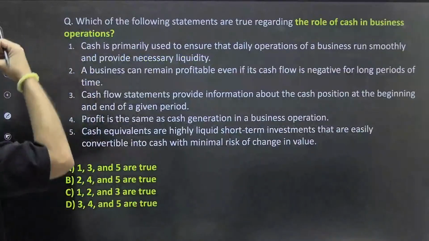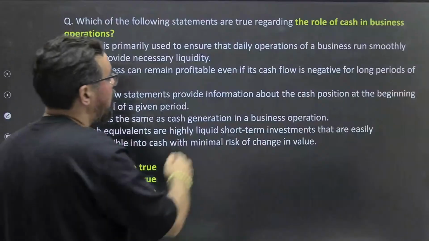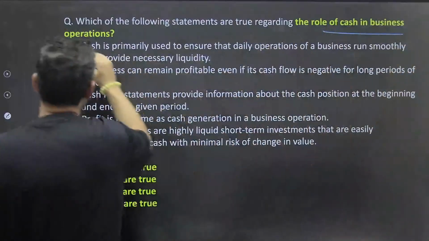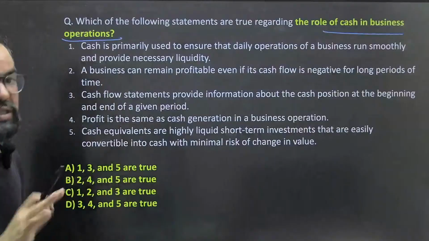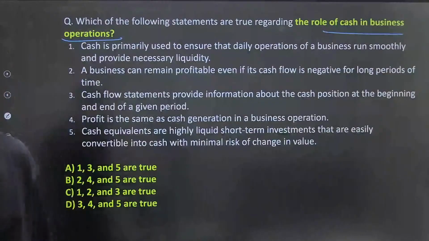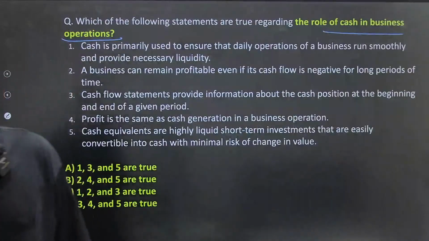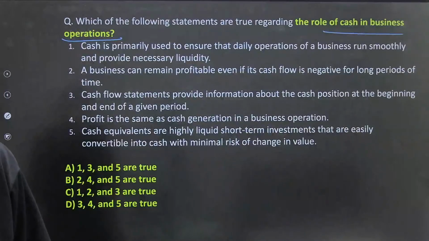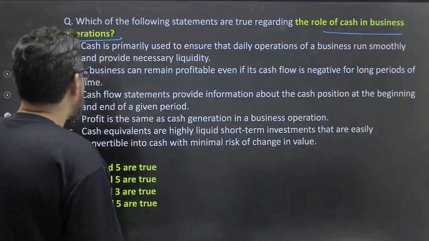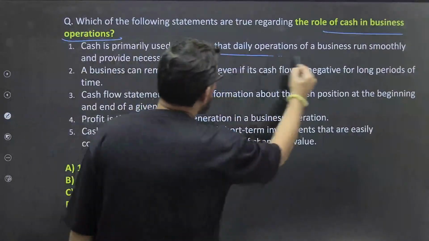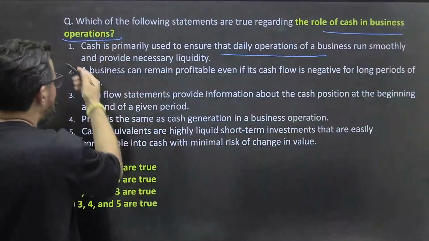चलो आगे बढ़ते हैं. Which of the following is true regarding the cash in business operations, ठीक है. कैश इन बिजनेस ऑपरेशंस. सो एक बार जल्दी से देखें. आसान है क्वेश्चन बहुत, देखिए टेंशन नहीं लेना है. Cash is primarily used to ensure daily operation of the business run smoothly and all, ठीक है.